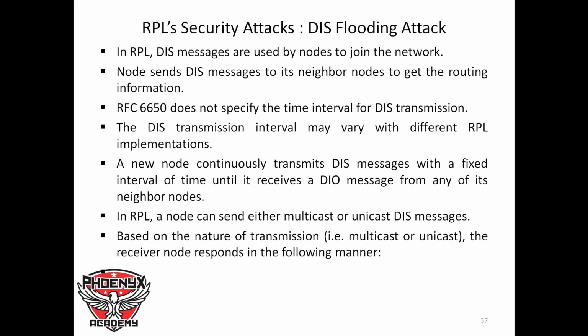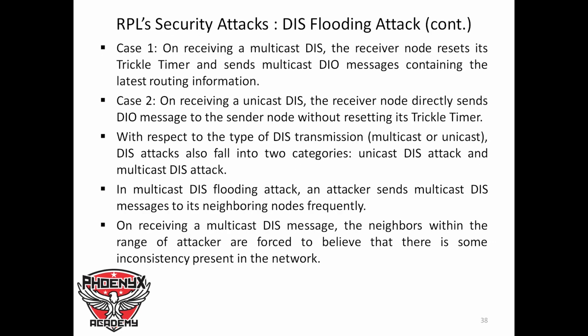We know that this message is a packet used as a request to join a DODAG. A new node will continuously transmit these messages at a fixed interval of time until it receives a DIO, that is the DODAG information object, from any of its neighbor nodes. And a DIO is a message granting the new node's request to join the DODAG. Now in RPL, a node can send this message as either a multicast or unicast. Based on the nature of the transmission, multicast or unicast, the receiver node responds in the following manner.